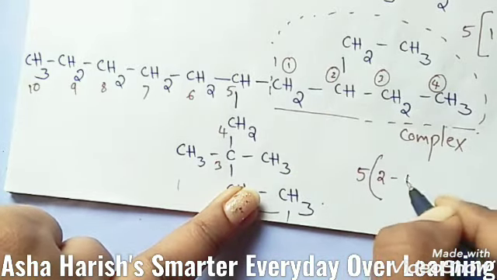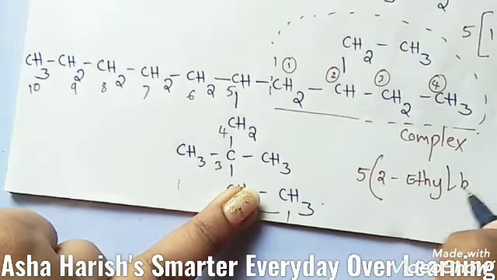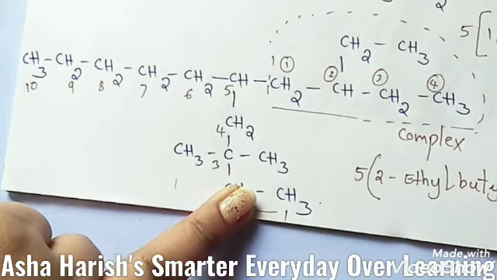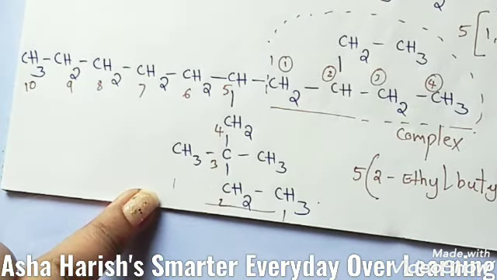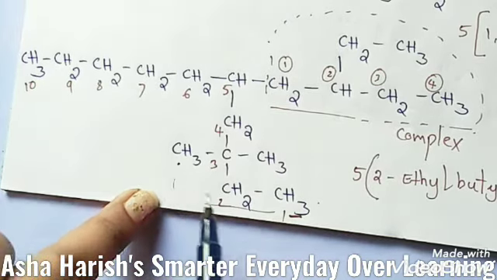Then students, 2-ethyl. Then here are 4 carbons, so the root word should be but-, and this is an iso structure, so isobutyl. This is about this complex structure. And the next one, let's come here: 3 methyl groups. You need to identify where the methyl groups are located. Here one methyl group and here one methyl group. Okay,